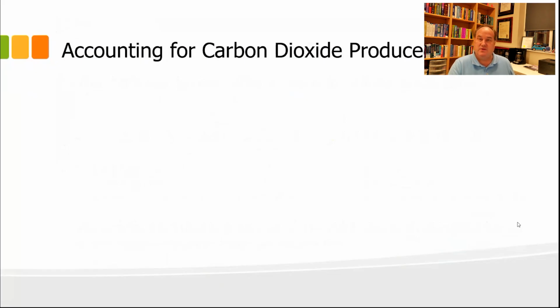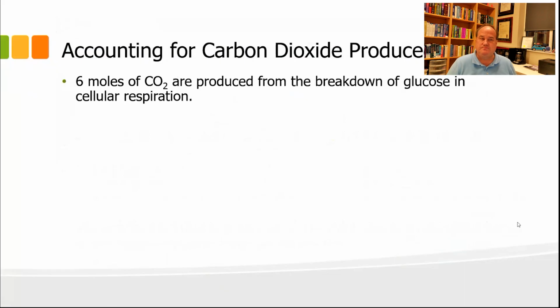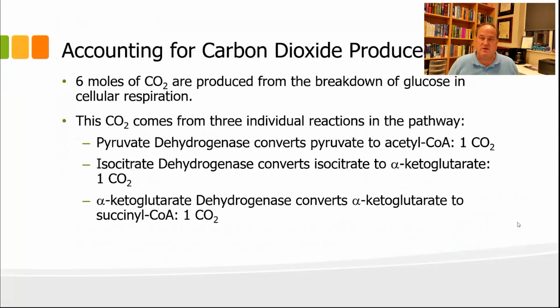So if we account for all the CO2 that is going to be produced by individual reactions, this still has to be balanced, even though we've summed up a metabolic pathway, which is all 22 of those reactions, into one reaction that we showed on the last slide. It still has to all be balanced. So how do we balance all that CO2? We've got 6 moles of CO2 that's produced from the breakdown of glucose in cellular respiration, right? And so this CO2 is going to come from 3 different individual reactions.